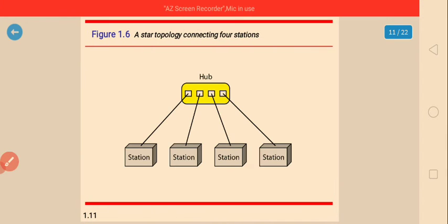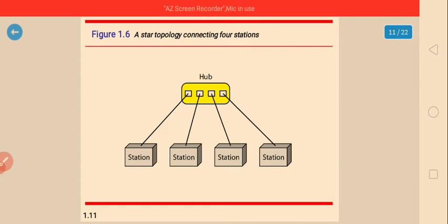Next one is star topology. In the star topology one hub is connected, and that hub is connected to a number of stations.